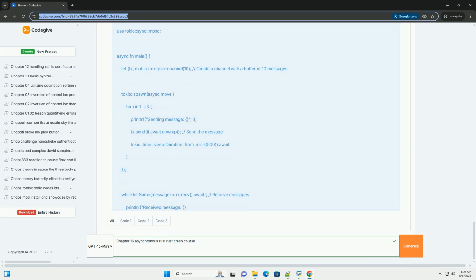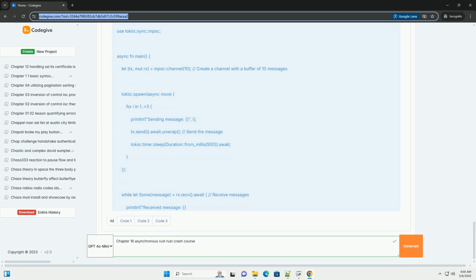6. Experiment and profile. Asynchronous code can be more complex than synchronous code. Experiment with different patterns and use profiling tools to identify performance bottlenecks. Tokio provides tools for tracing and debugging asynchronous code.